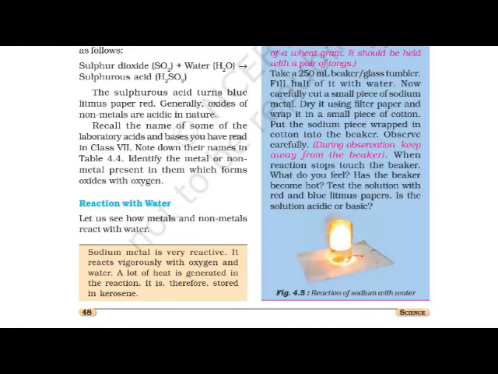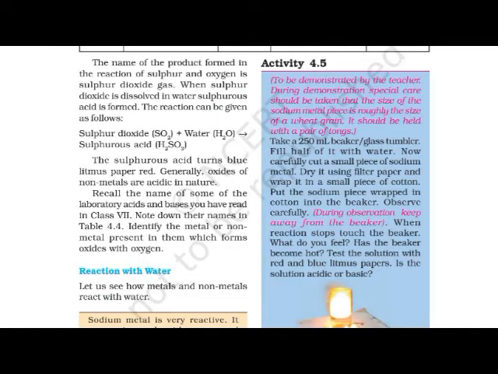When sodium metal comes into contact with air, or rather, instead of air I would like to use the word oxygen, when it comes into contact with oxygen and water, it reacts vigorously. And when it reacts vigorously, it produces a lot of heat.